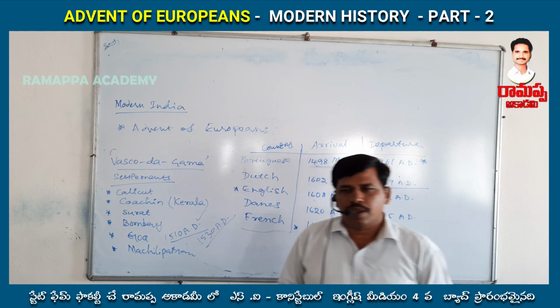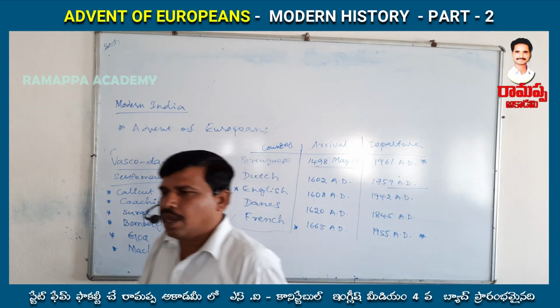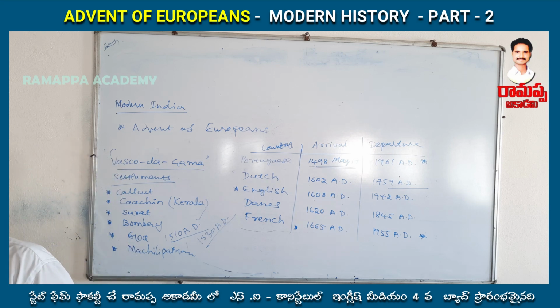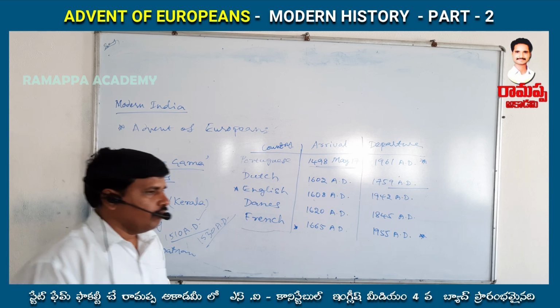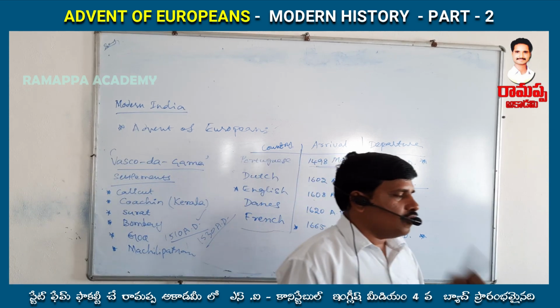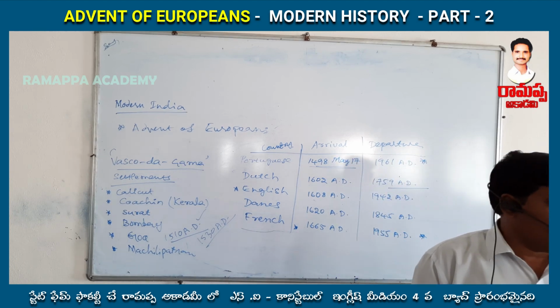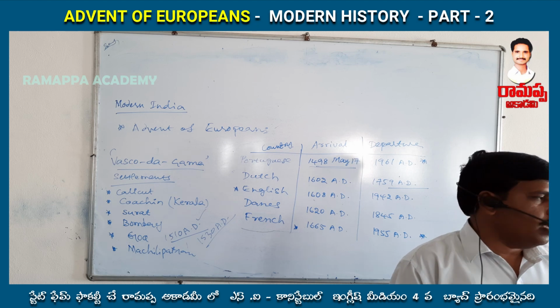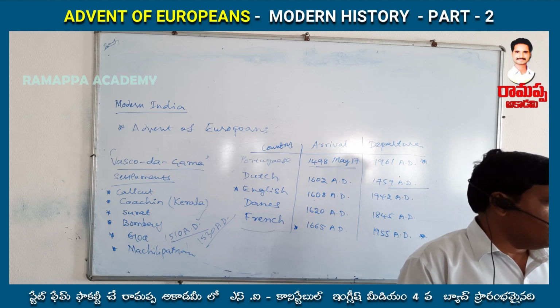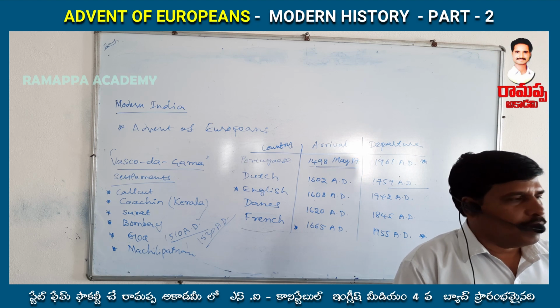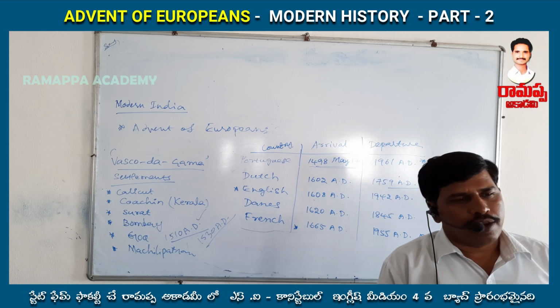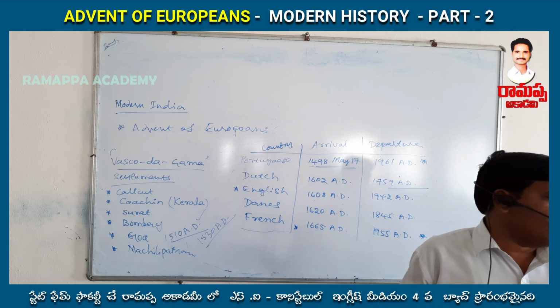Sri Krishna Devaraya, the king of the Vijayanagara Empire, imported very valuable horses from Portugal. This is also an important question. Sri Krishna Devaraya also took engineering technology from Portugal, and that's why they developed many irrigation facilities in the Vijayanagara Empire.